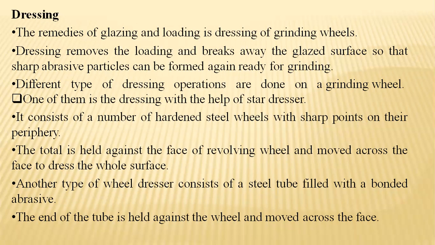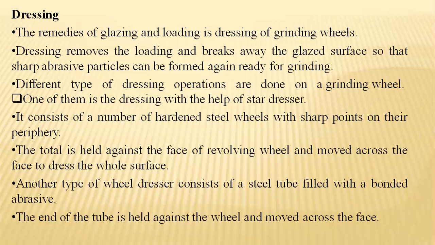We have different types of dressing operations done on a grinding wheel. One of them is dressing with the help of a star dresser, which consists of a number of hardened steel wheels with sharp points on its periphery, held against the face of the revolving wheel and moved across the face to dress the whole surface.